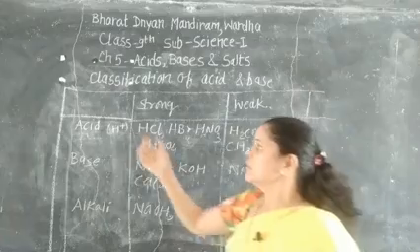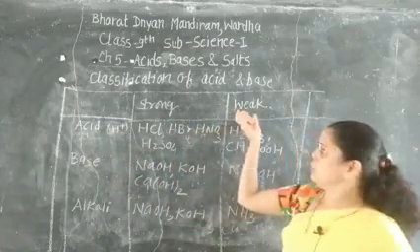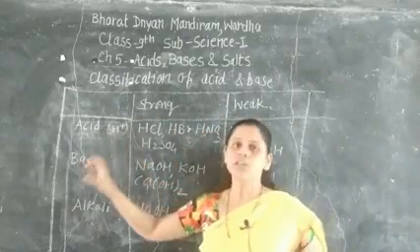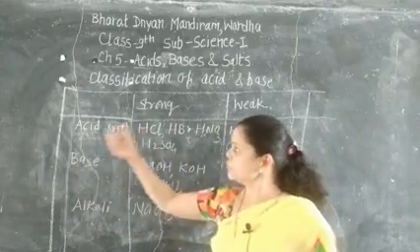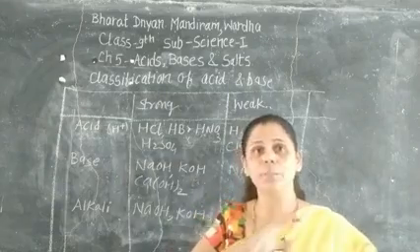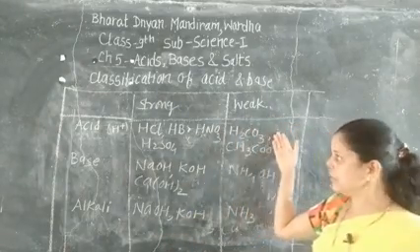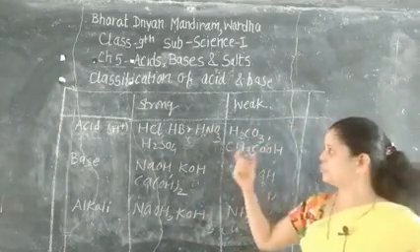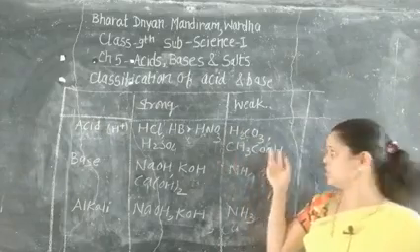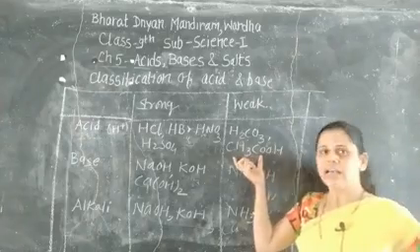That is called the weak acid. And examples: H2CO3 and CH3COOH, that means acetic acid.